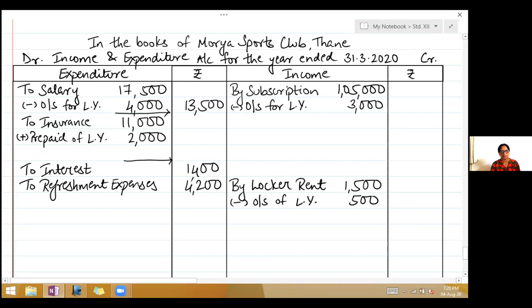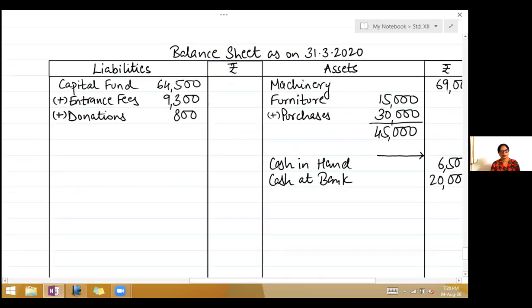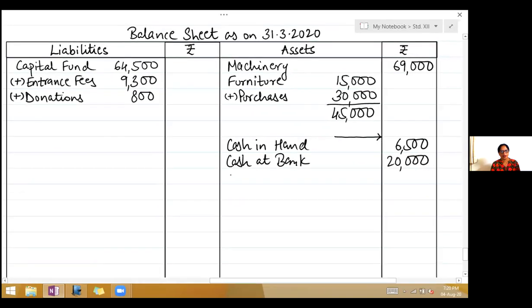Now we have to show the second effect of this. So come to the asset side. Right there, outstanding subscription. You can write there 8,000 in the inner column. This is from the opening balance sheet.